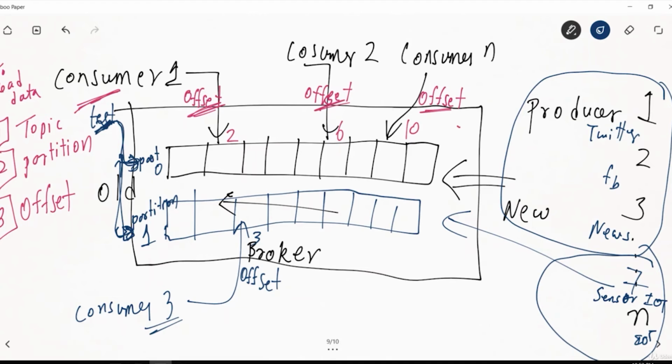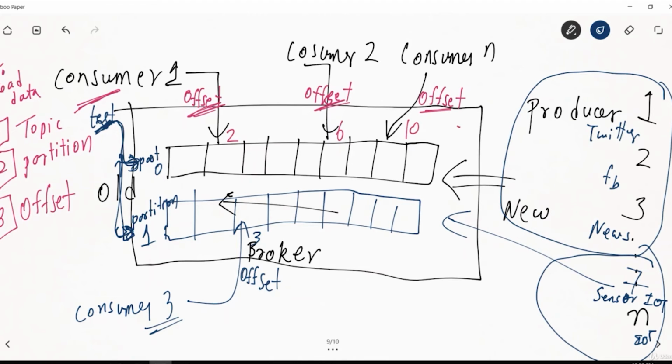Can we control the offset? Yes, from the consumer we can control the offset. If we want to read randomly, yes, we can control the offset. Okay, what if we are using only one single partition? How does it differ from having multiple partitions?